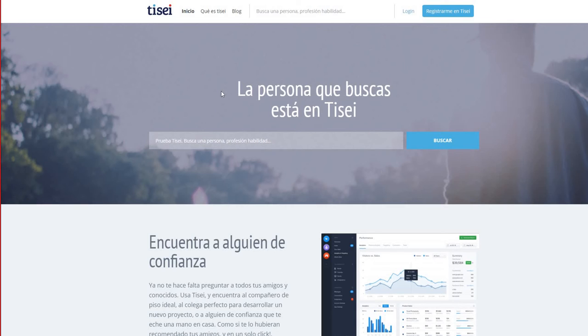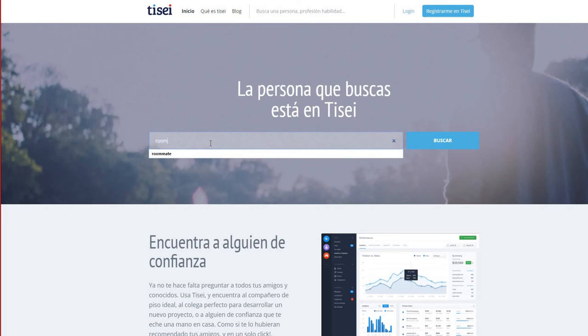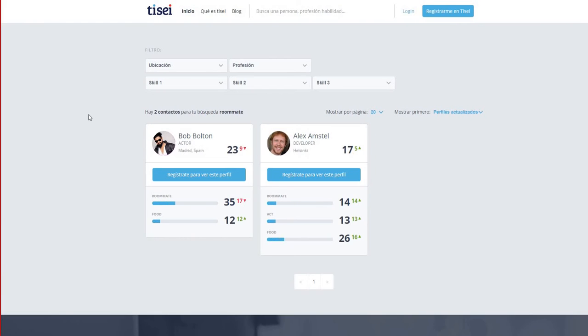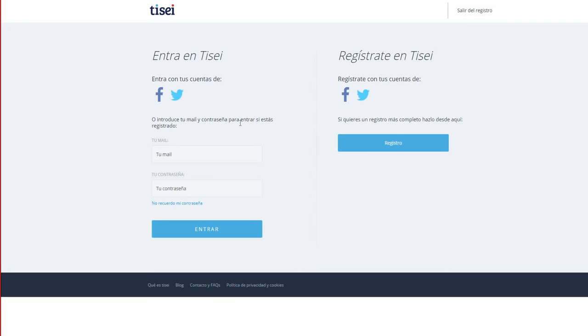So in this demo, let's assume that our user Sam is looking for a nice roommate, and he goes to Tisei homepage and he clicks the roommate word in the search box, and then he can see that there are two users who have already classified themselves as good roommates. So we have Alex and we have Bob. And Bob has in general a higher reputation and also a higher reputation as a roommate, so Sam wants to see more information regarding Bob because he could be the right roommate for him.